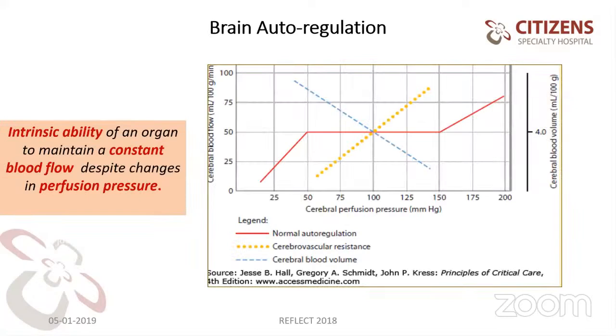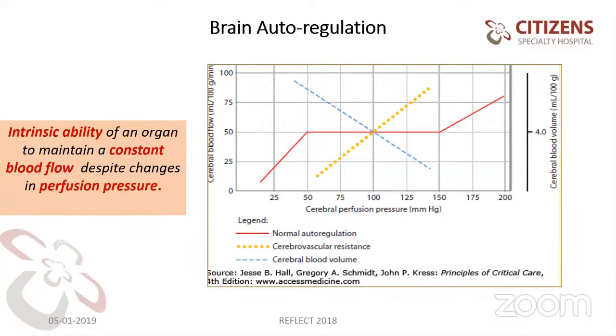So we all know that the normal autoregulation of the brain is from a mean arterial pressure of 50 to 150 mmHg. That means if your mean arterial pressure is 55, the blood flow will be the same.